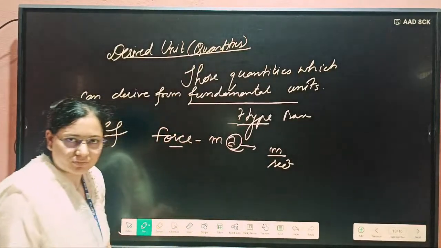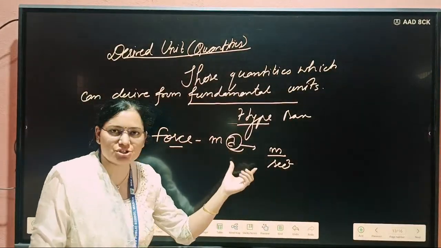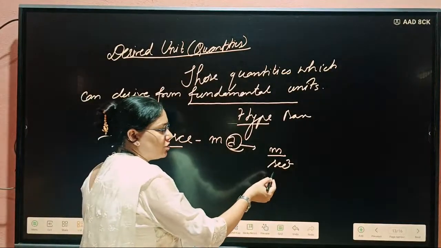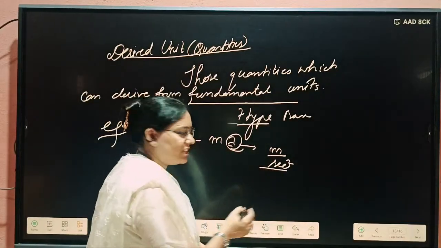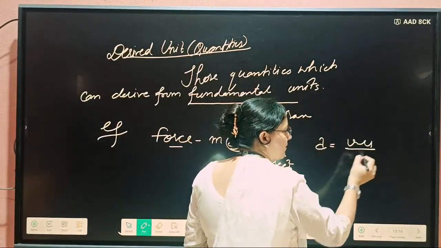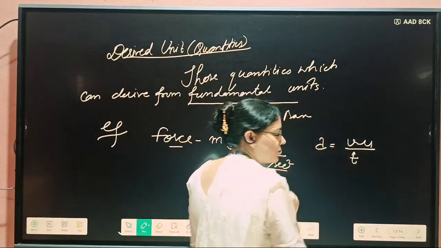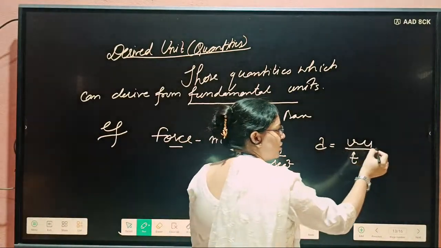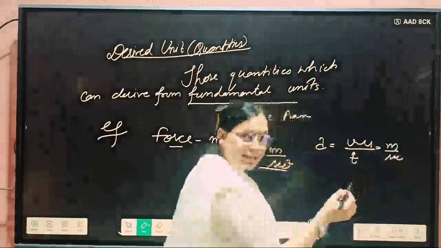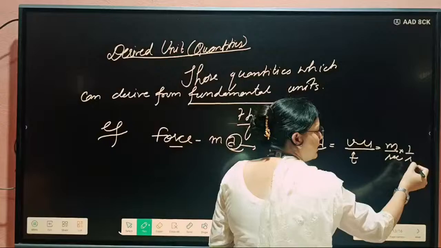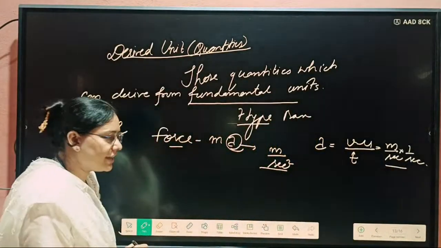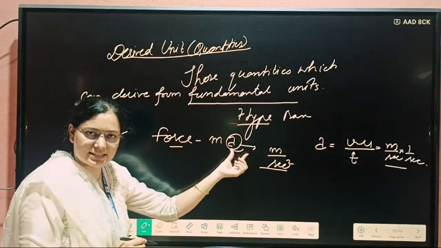Yes or no? Acceleration is the change in velocity per unit time, so the formula is change in velocity divided by time. The velocity unit is meter per second, divided by time again, 1 by second. So meter per second square will be the unit of acceleration.